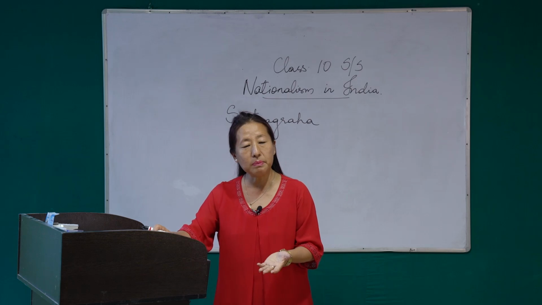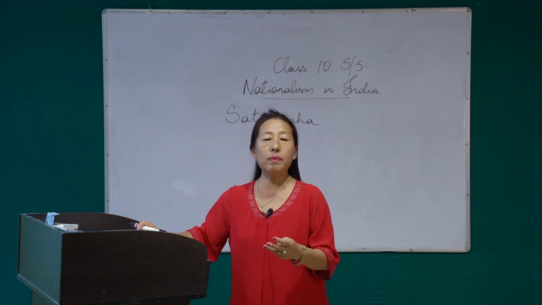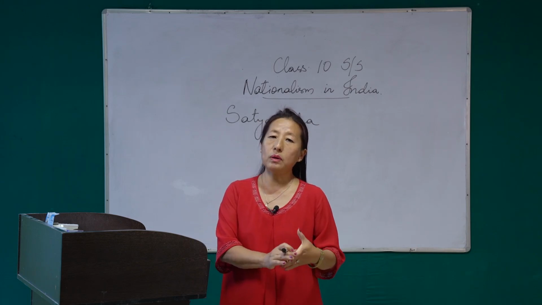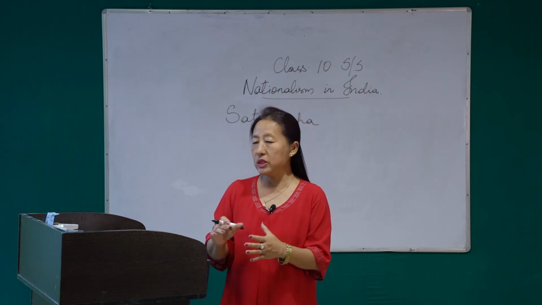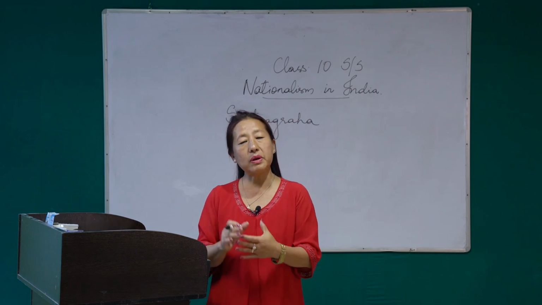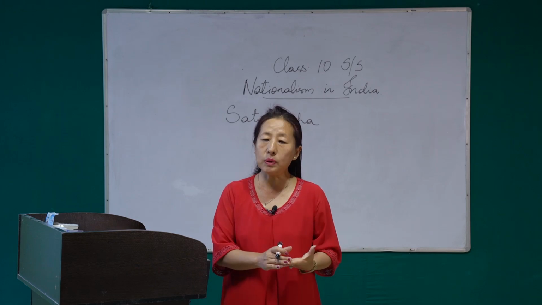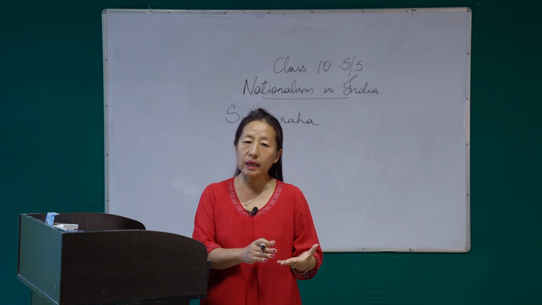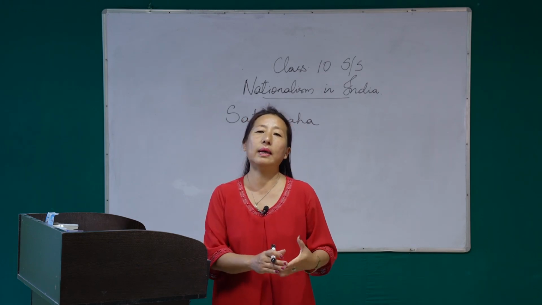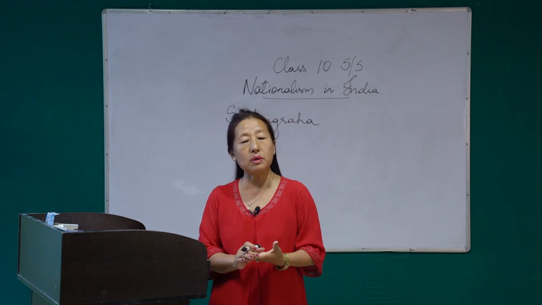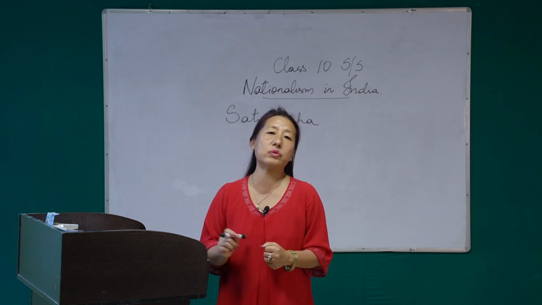So Satyagraha means non-violence or fighting for the truth. The reason why Gandhiji came up with this idea was because he knew that physically the Indians could never defeat the British, because during that time the Britishers were considered the strongest country in the world.